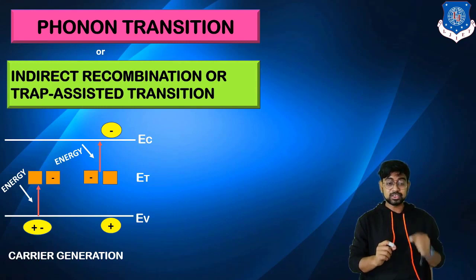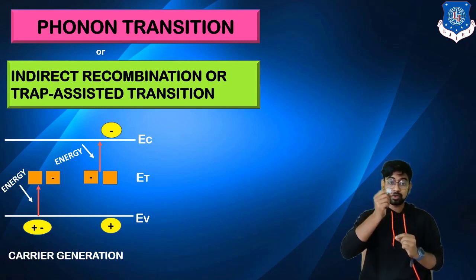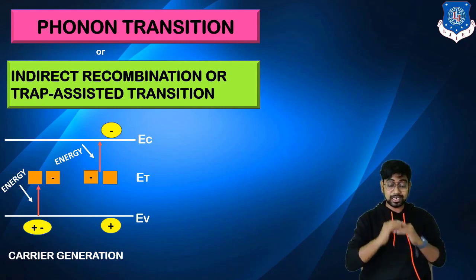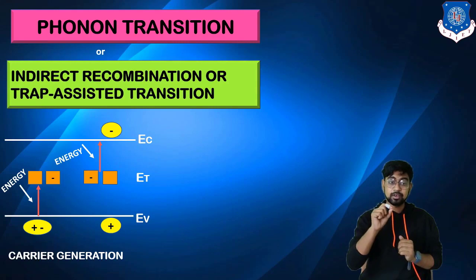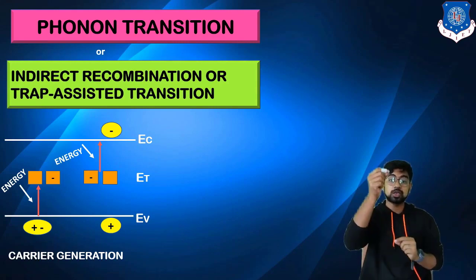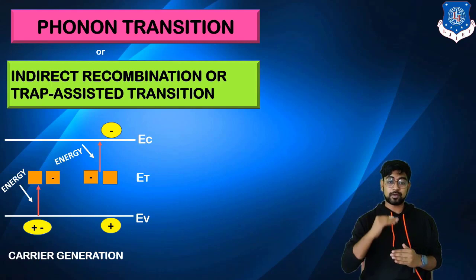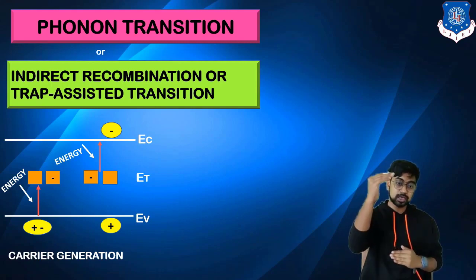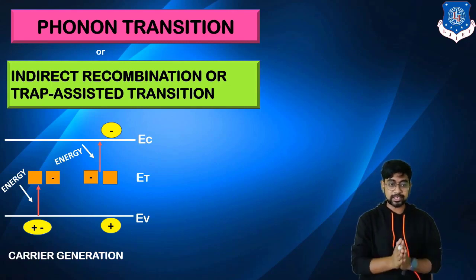Here, whenever energy is given, the electron will go from the valence band trying to reach the conduction band, but the trap level will acquire it, and now you require more energy to release it from the trap level to the conduction band. So here you can see that there is an indirect transition. Why? From valence to trap, and then trap to the conduction band, right? So this is the carrier generation.